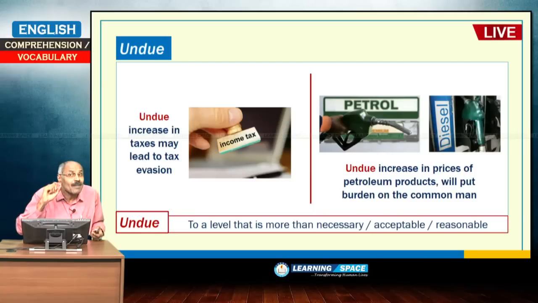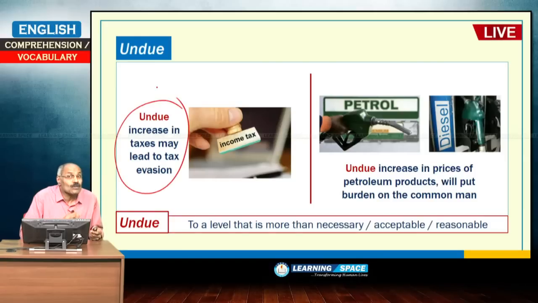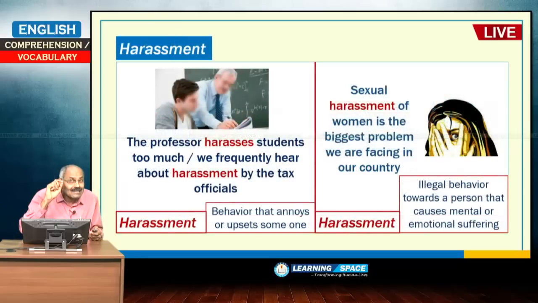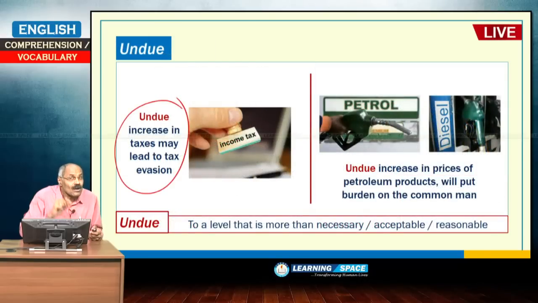Several times we come across this word, undue. Undue increase in taxes may lead to tax evasion. If the taxes are increased to 80%, 70%, then what will people do? People will try to hide the income.